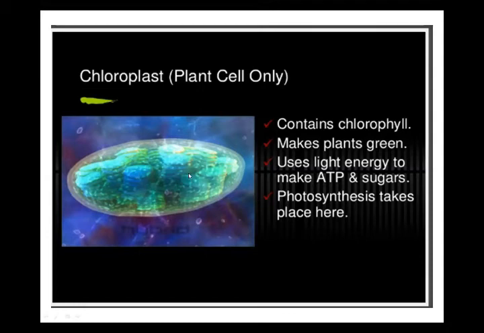You are seeing this on your screen. This is the chloroplast, very common, found in plants. Chloroplast has green pigment. It's a plastid. Chloroplast is a type of plastid, and it is only found in plant cells, not in animal cells, to perform the function of photosynthesis. It is green in color and present in leaves and green parts of the plant.